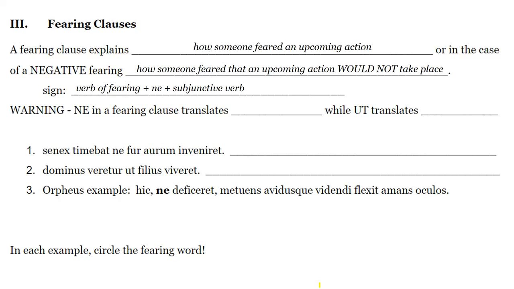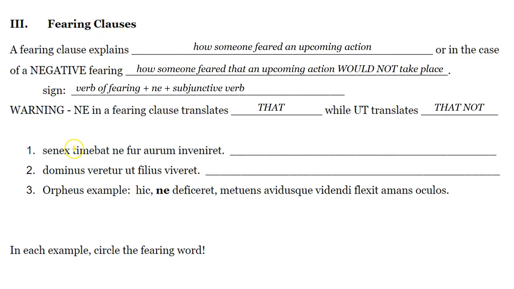Okay, you're looking for a verb of fearing, ne, and then the subjunctive. Okay, it's weird though, because ne and ut are flip-flopped in a fear clause. Ne translates as that, ut translates as that not. This is weird.